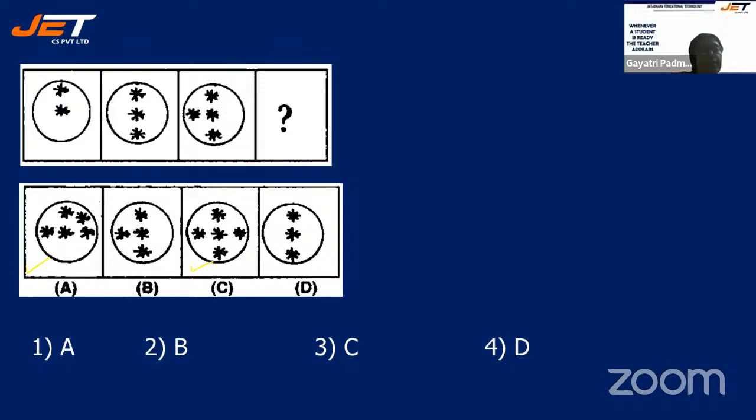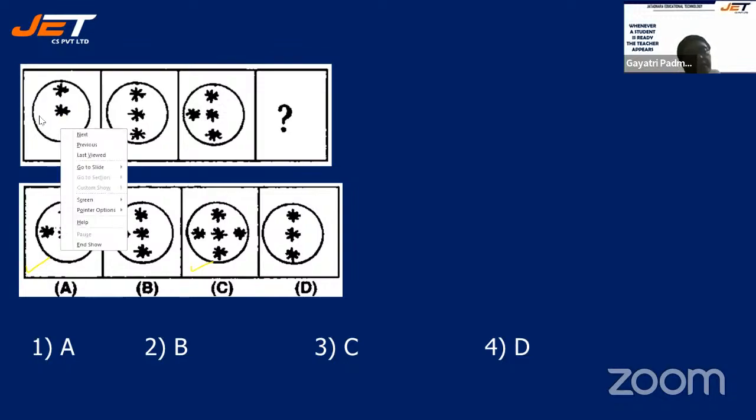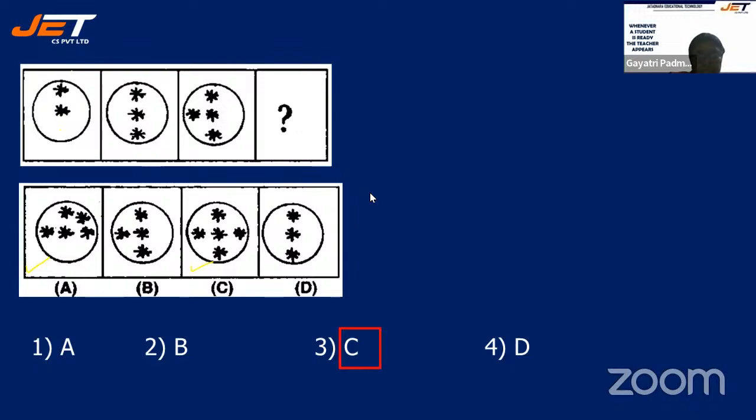See here. First one, the star is only 2 stars upstairs. Then here it came, then it came left. Now it should be right, isn't it? Right, so let's see. It should be C. Perfect. Clear?